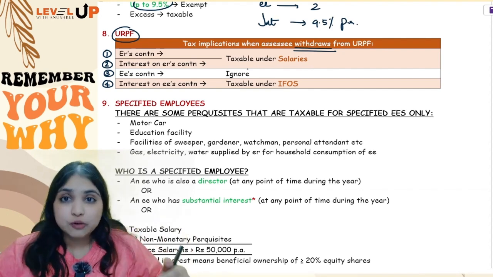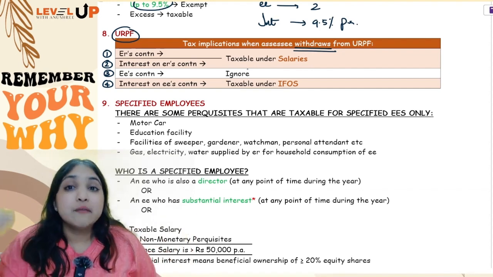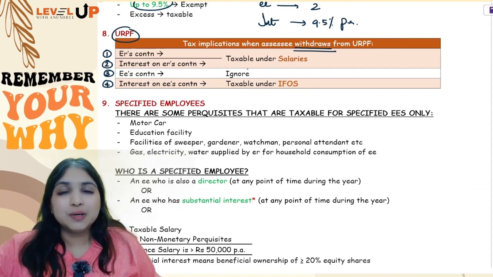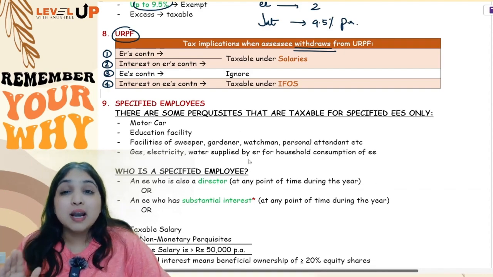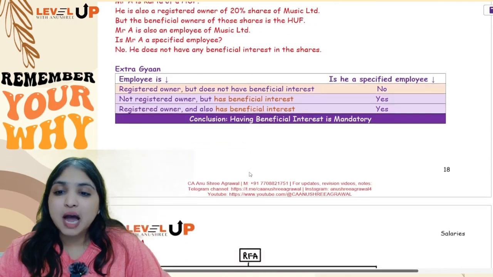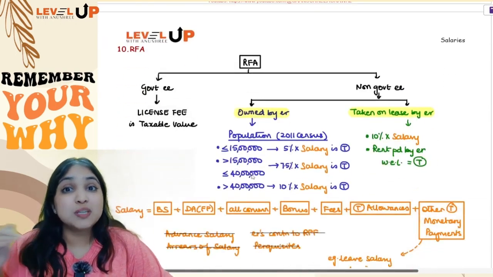Okay, so until now, we are done learning about our basic points. We've learned about grade scale also. We've learned about all the allowances, and we've learned about RPF and URPF. Now our next focus is going to be on one very small concept called specified employees, because after I discuss this, my next discussion with you is about the perquisites.